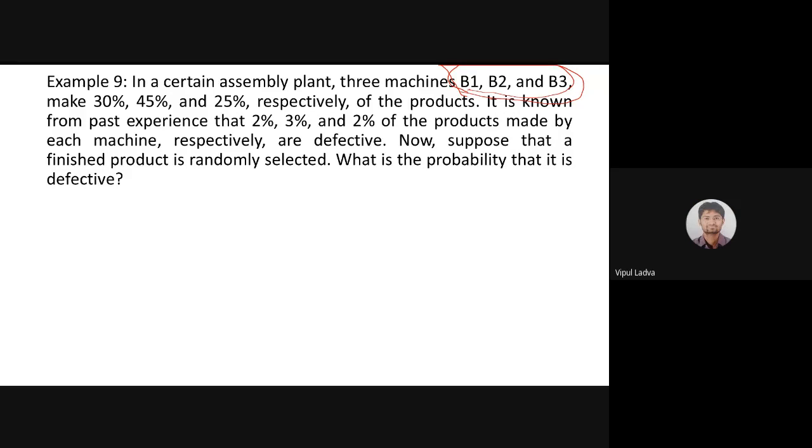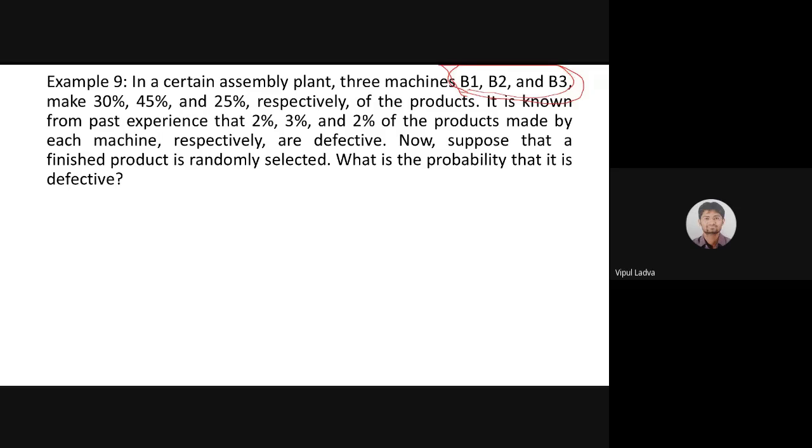Sure. Look, what we are doing, we are selecting an item from the lot. At the end of the day, in a factory, whichever items are produced, all those finished items are together and we are selecting an item from that.